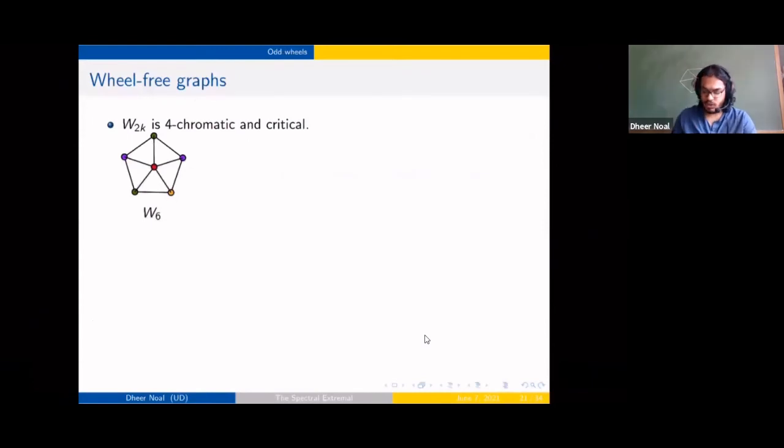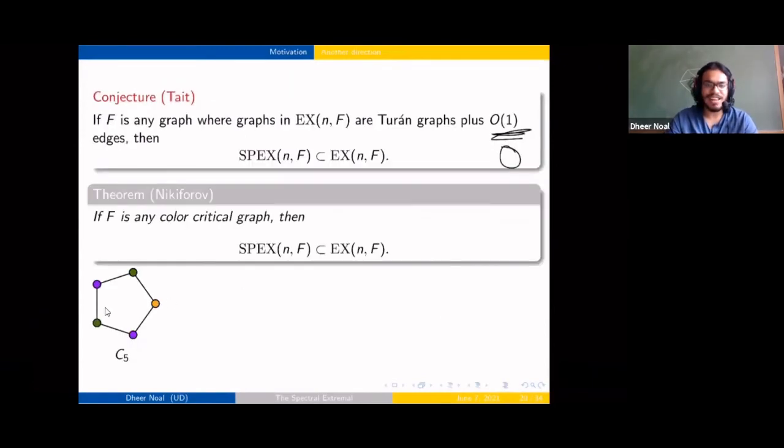All right. So after this result, one can think of the forbidden complete graph case. The complete graphs are color critical, so they had Turán extremal graphs being Turán graphs, and similarly for cycles.